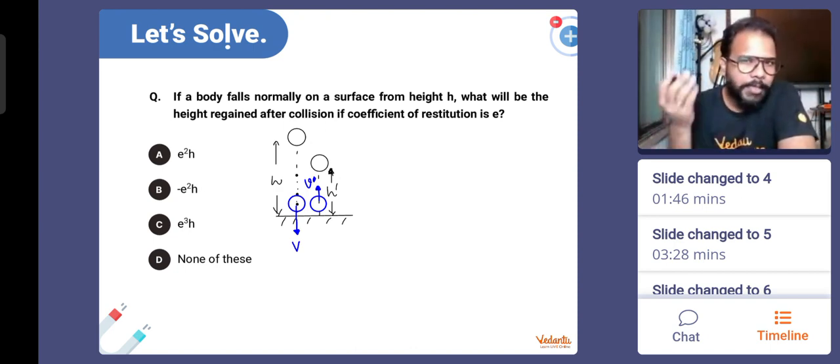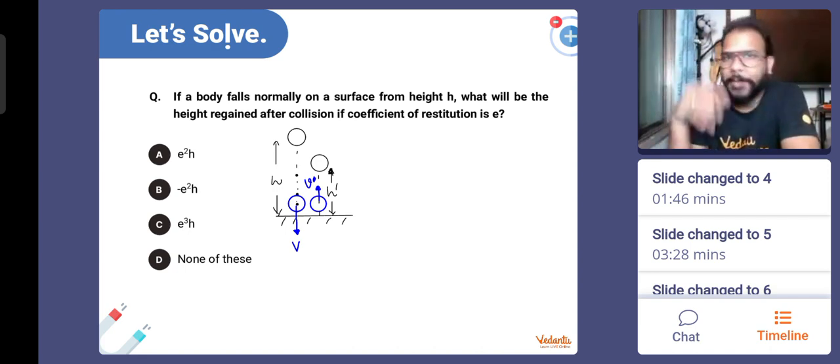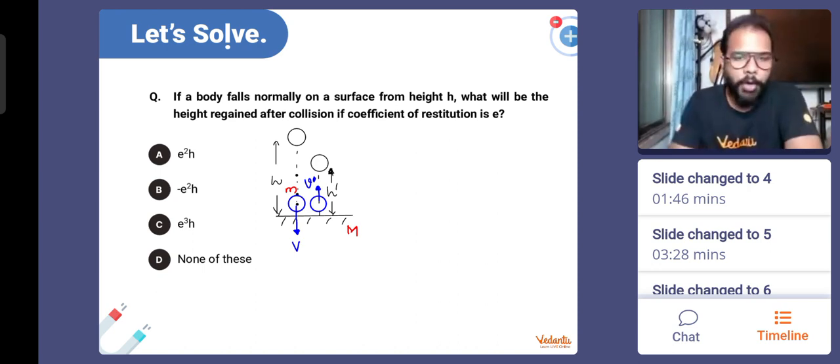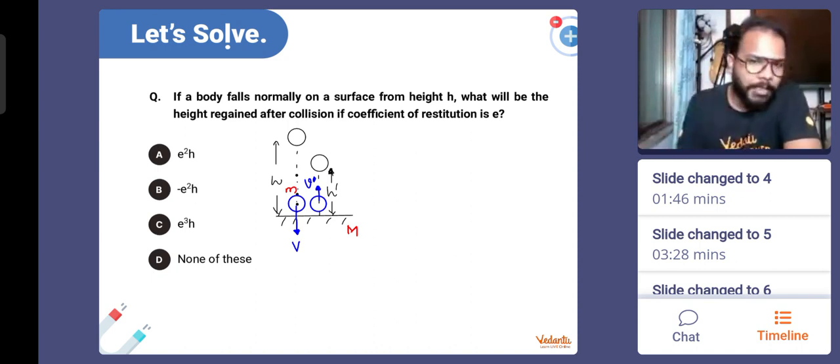By common sense you can figure out that the speed with which the body hits the ground is going to be more. Some amount is lost, and that's why when it starts rising again, the speed is going to be lesser. The important part that I want you to remember is that the body which is moving has mass m, and the body which is not moving has mass capital M. Maybe it is a table on which the ball is falling continuously. Ball falls on the table, hits, comes up, again hits, comes up. It goes down, it comes up. But every time it comes up, it is going to lose some kinetic energy, some mechanical energy. That's why with every collision, the height to which it rises is definitely going to reduce.